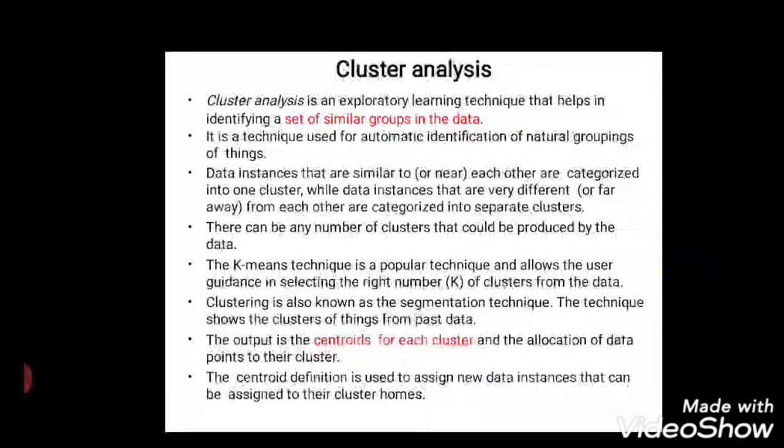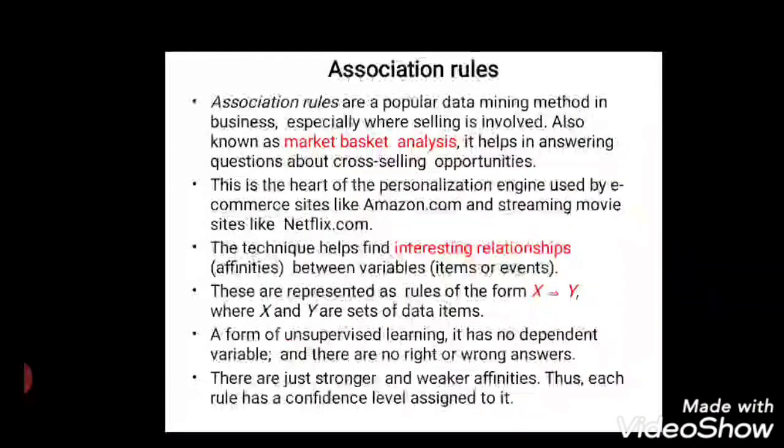Cluster analysis. Clustering is the grouping of similar items in data, and it is used for automatic identification of natural groups of things. One of the most well-known techniques is k-means clustering, which helps you select the right number of clusters from the data. Clustering can also be called a segmentation technique, since it divides and conquers large data sets. Clustering is also part of the artificial intelligence family of techniques. The output is the centroid of each cluster. For example, if my triangle has 3 points, I add all 3 points and divide by the total number of points, and that gives the centroid.